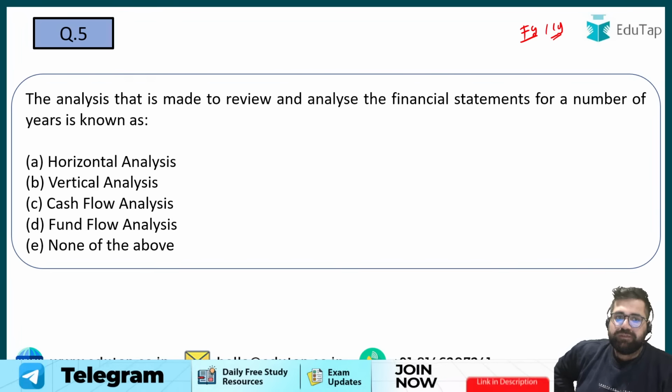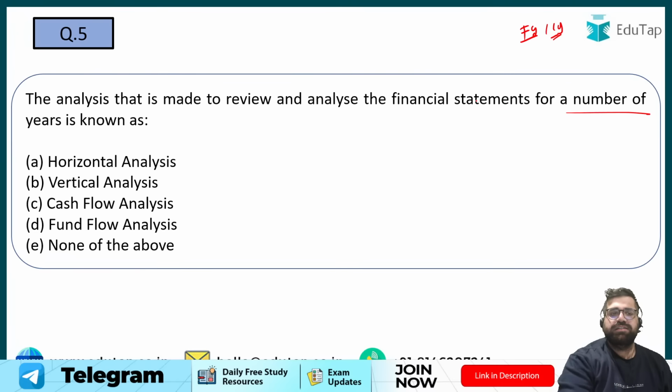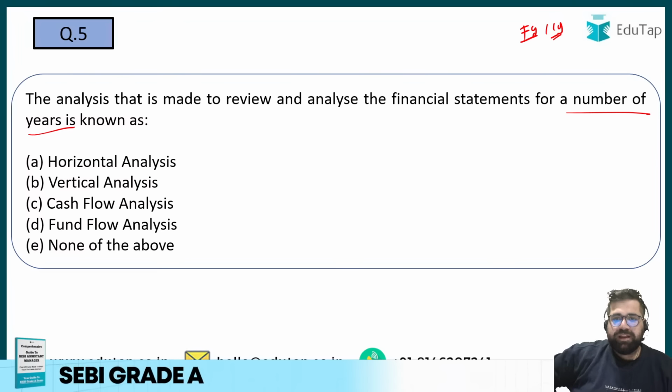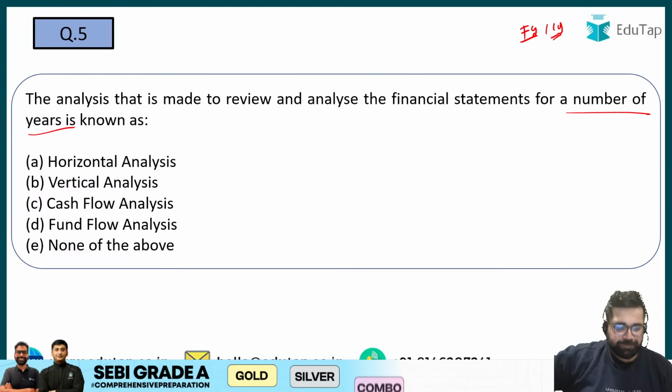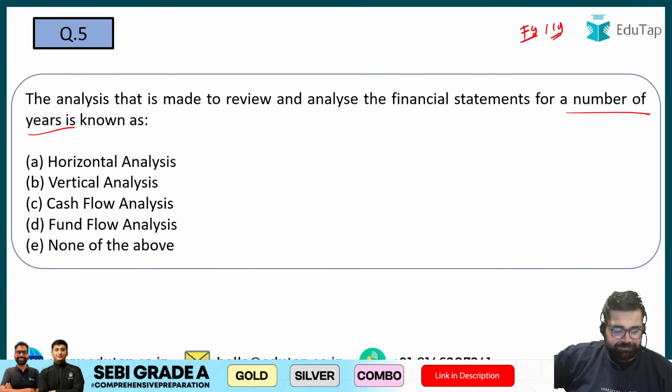Question number 5. The analysis that is made to review and analyze the financial statements for a number of years is known as what? Horizontal, vertical, cash flow, fund flow, or none of the above. If you are making an analysis that is made to review and analyze the financial statements for a number of years, then it will be known as what? Please let me know your answers.